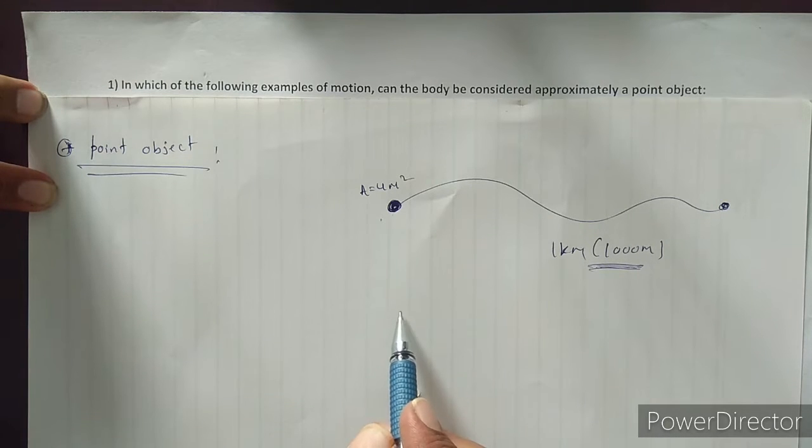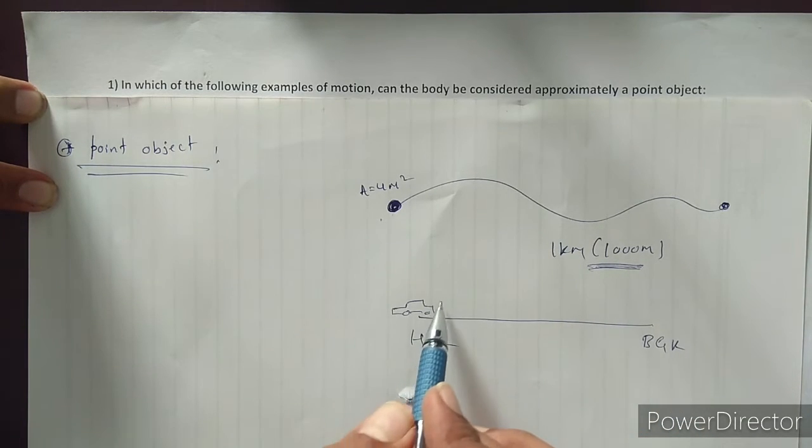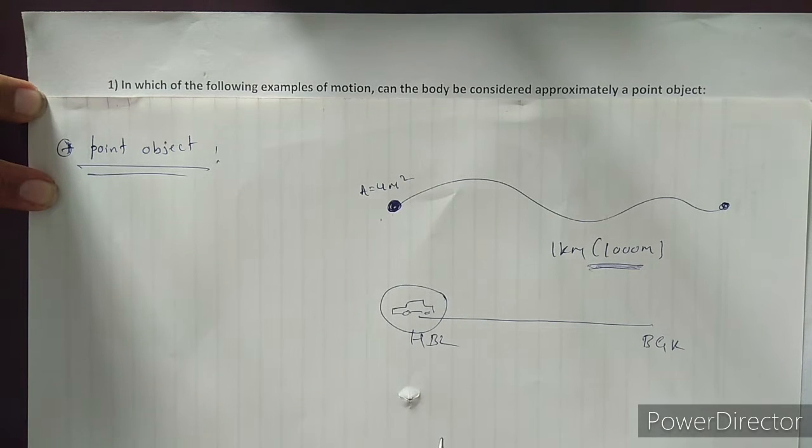In the second example, consider this is a car. The car is moving from Hubli to Bagalkot. In this case, the distance traveled by this car is large compared to the size of the car. In such cases, we treat this car as a point object.